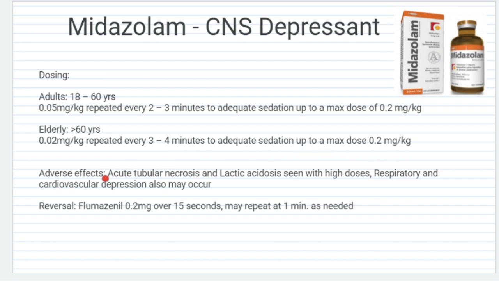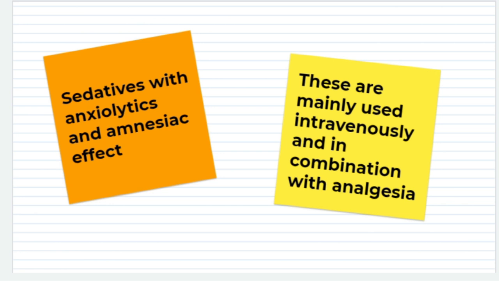For midazolam there are adverse effects. In higher doses, it will cause acute tubular necrosis and lactic acidosis. Acute tubular necrosis and lactic acidosis are seen with high doses of midazolam. Respiratory and cardiovascular depression may also occur. Midazolam comes in a multi-use vial, so 1 ml of midazolam equals 1 mg. Reversal of midazolam is by flumazenil 0.2 mg over 15 seconds, may repeat at 1 minute. Midazolam is a very short-acting benzodiazepine.